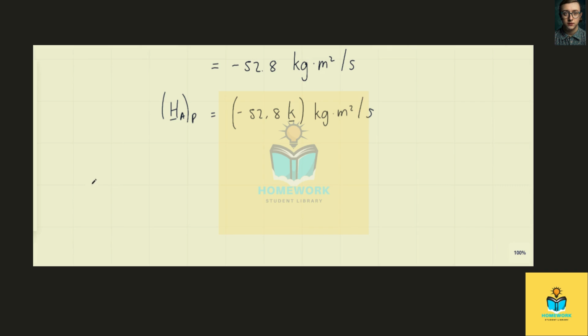Now we'll do the same for particle B. We again will take the anti-clockwise direction as positive, and we'll label the magnitude of the angular momentum of B about P as h. And so this again is the distance in the x direction, or the distance separating the x coordinates of B and P, which is 4 meters, into the x component of the linear momentum, which is 4 times 6 sine 30 degrees.